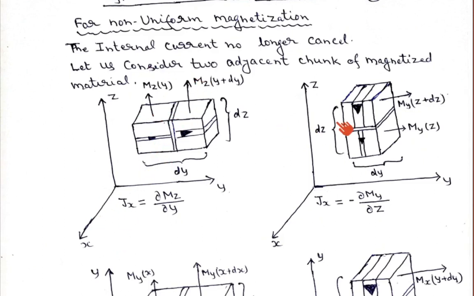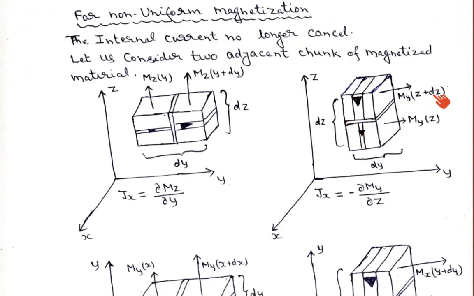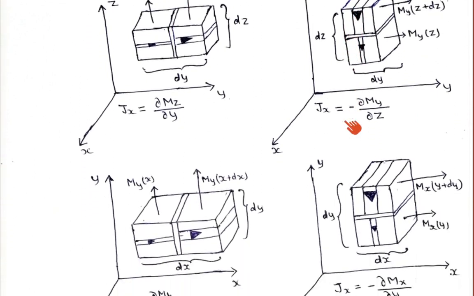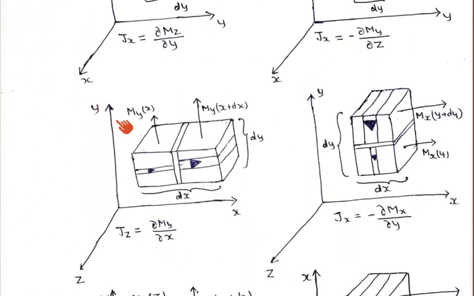And here we are placing two chunks in the z direction, z plus dz. Current is flowing in the minus x direction, and we are observing magnetization in the y direction. Okay, so let us try to find out. Similarly, I have placed these two chunks in the zy plane, and we can similarly place these two chunks in the xy plane.